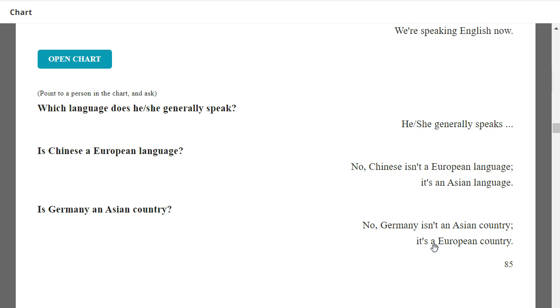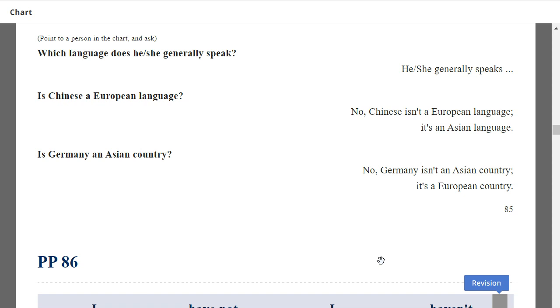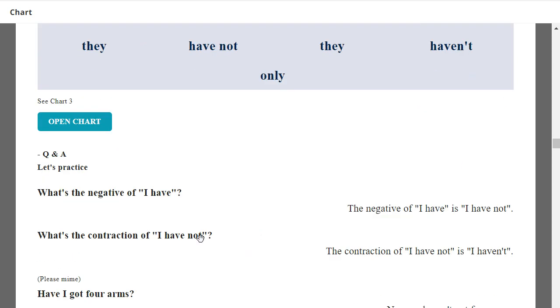No, Germany isn't an Asian country. It's a European country. Very good. Okay. Next, what's the negative of I have? The negative of I have is I have not.